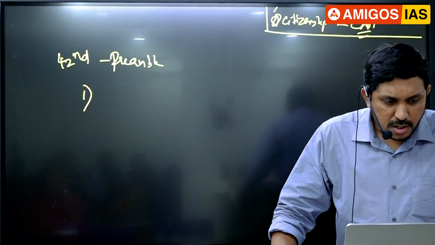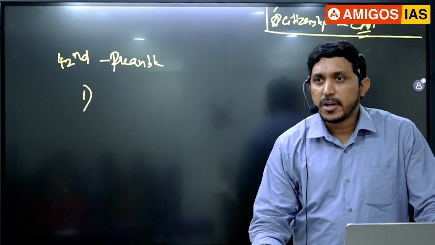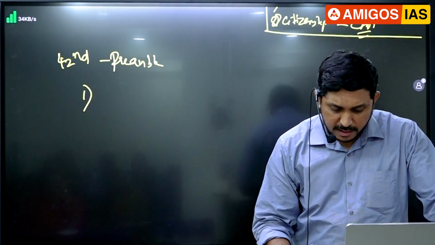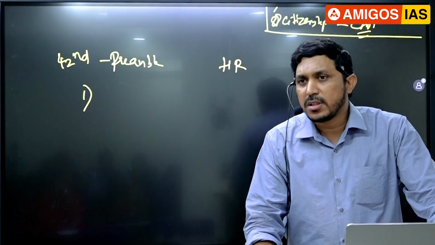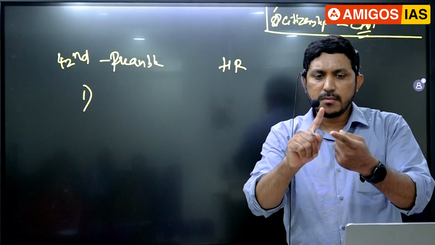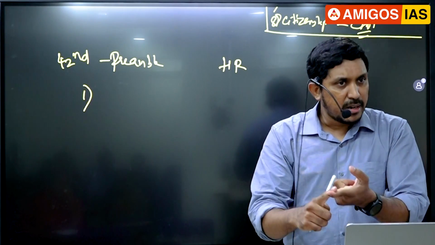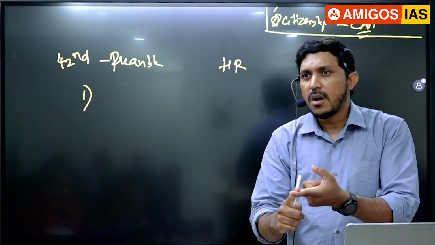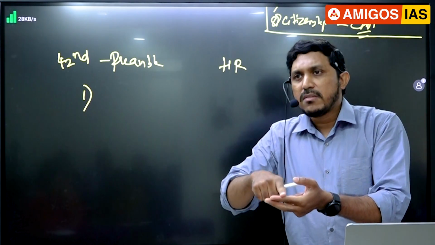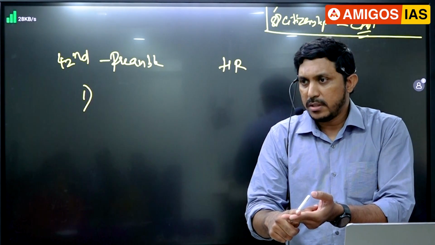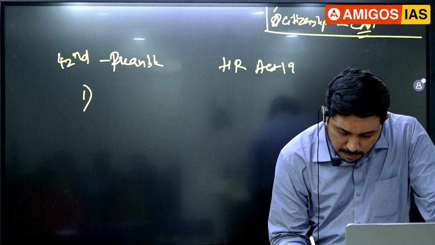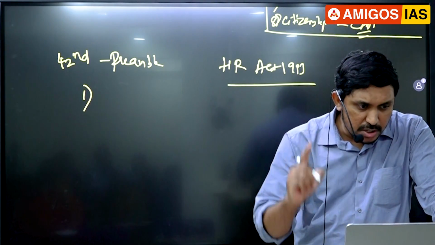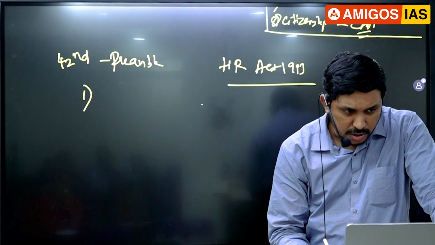Which among the following is not under the jurisdiction of the Protection of Human Rights Act 1993? So on human rights, usually one question comes in the exam on women or Human Rights Commission, okay, or any other statutory body and one constitutional body. We can expect one question in this area, guys. Fine. So according to the Human Rights Act 1993, look at the question, which is not under their jurisdiction.